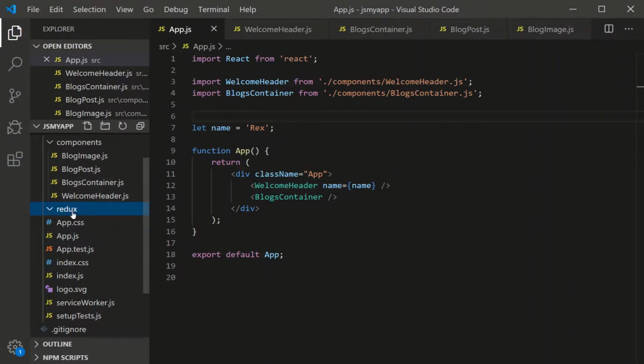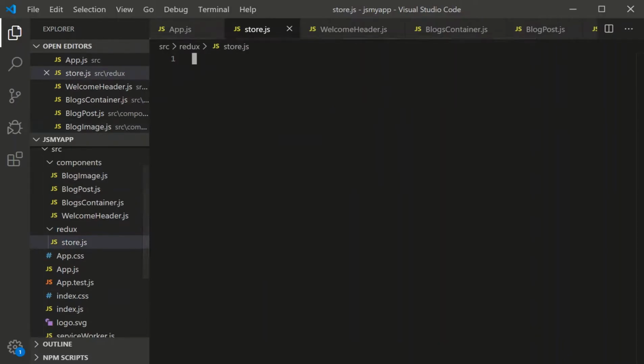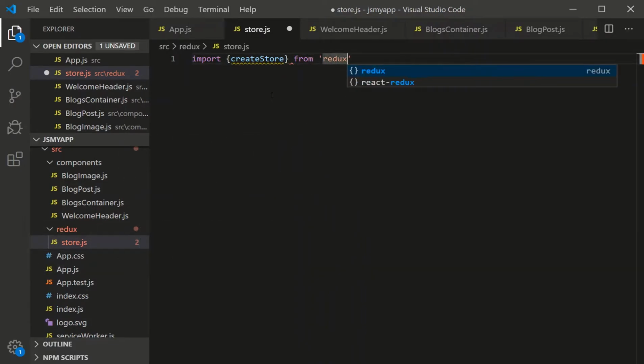So on the left here, I have a folder called Redux just to keep our code organized. I'm going to create a file or a script called store.js. You can name it whatever you want. So 3 steps. The first step is we have to create a store with a function called createStore that we get from Redux. We start React Redux with Redux, not React Redux. And so we create that store.